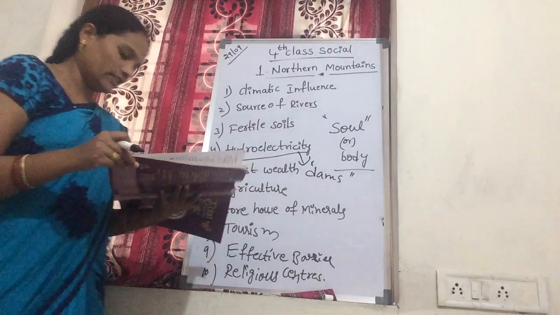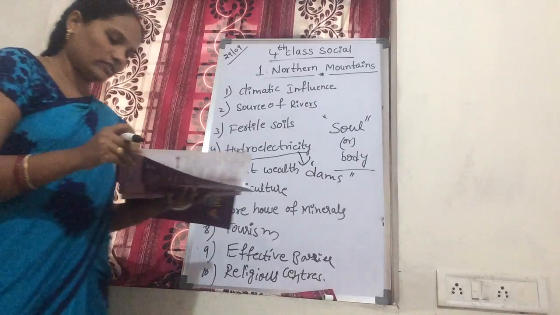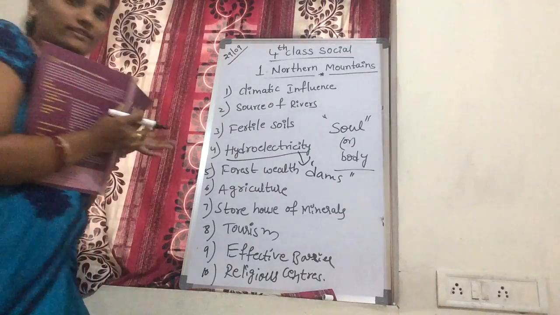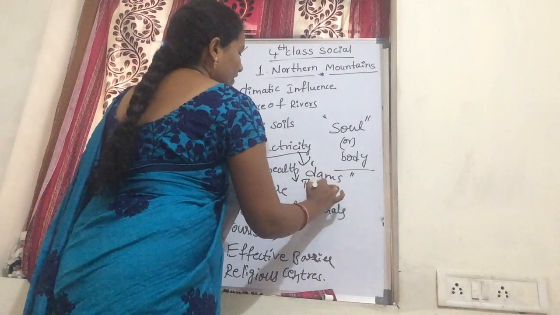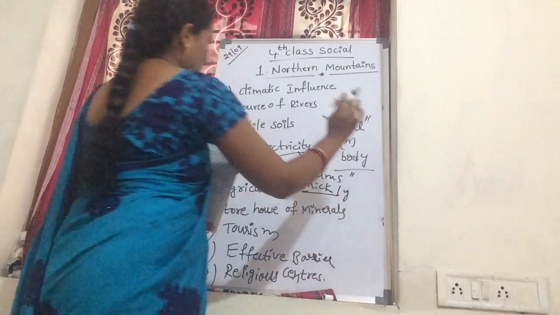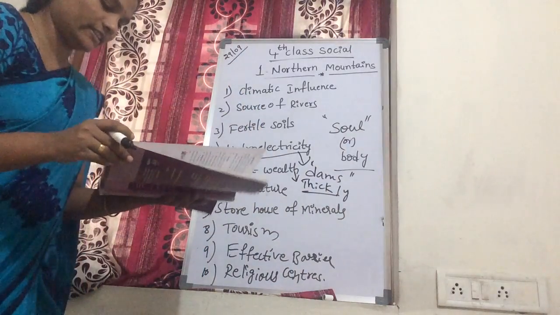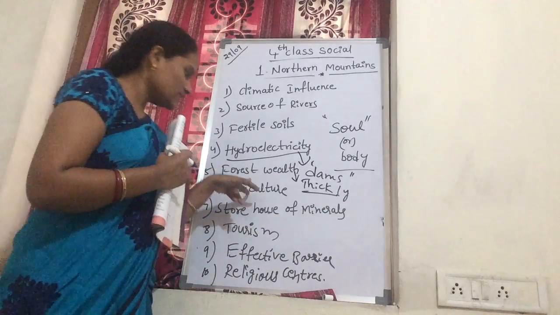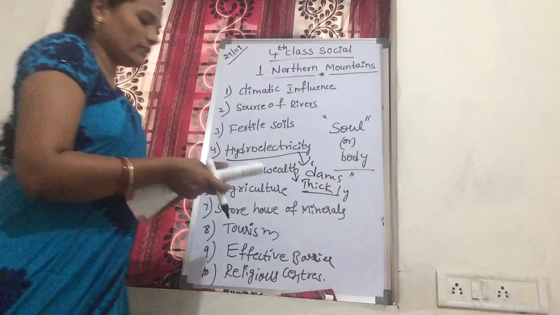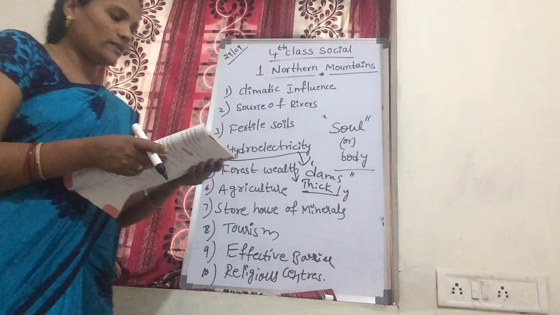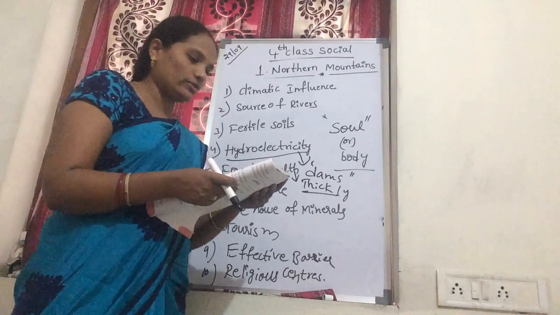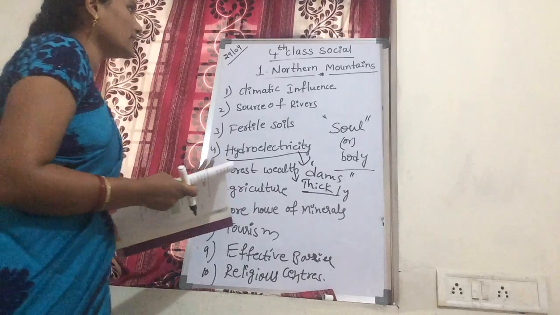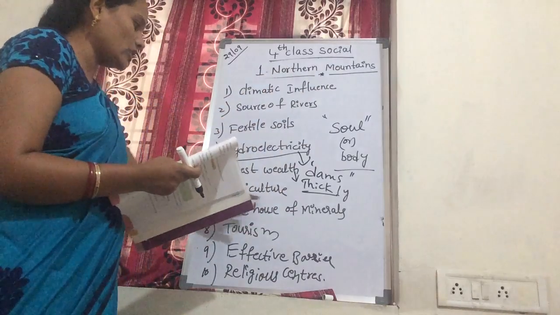Next, forest wealth. The lower slopes of the northern mountains are thickly forested. Here the forest is very thick. And next one, agriculture. Here rice, maize, potatoes, vegetables and fruits are grown in the northern mountains. This is about agriculture.